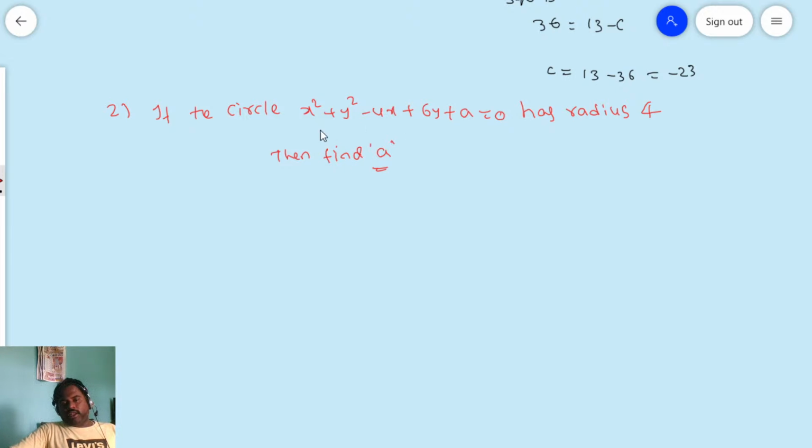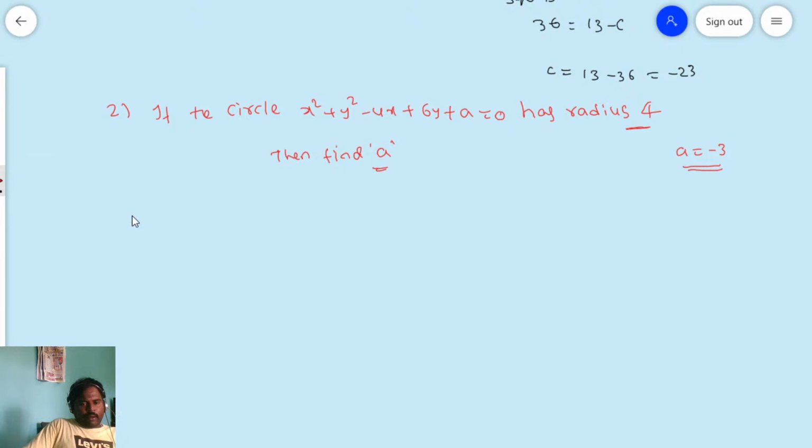You see the circle equation, they are given with one unknown, so they are given one condition. So with this one you can get the a value. Similarly, it is like the previous problem only. You have to get answer a is equal to -3. Please verify a is equal to -3. You have to get. Okay, next one.